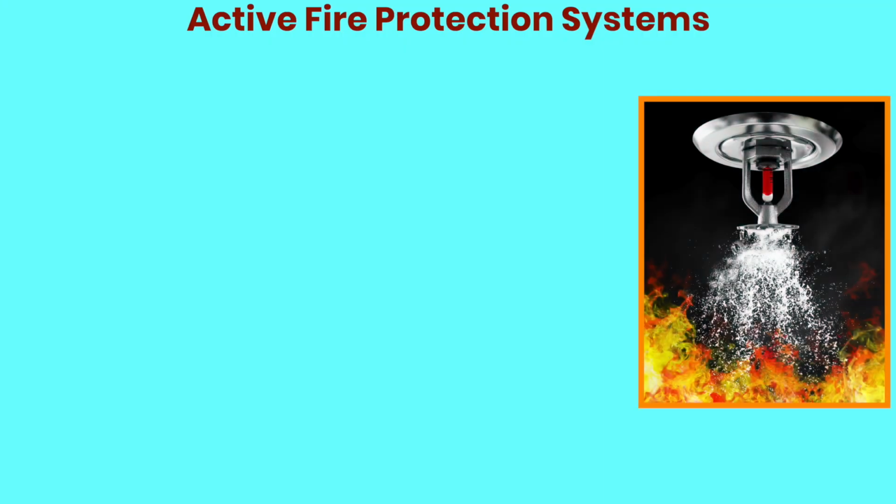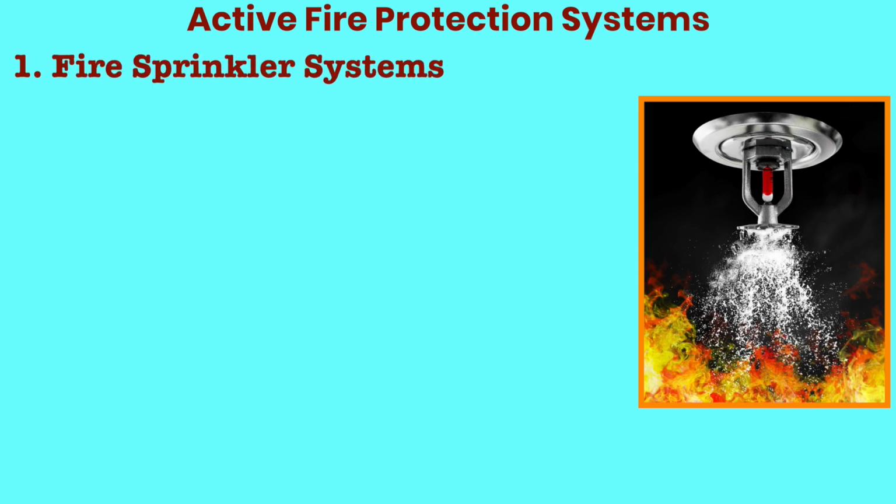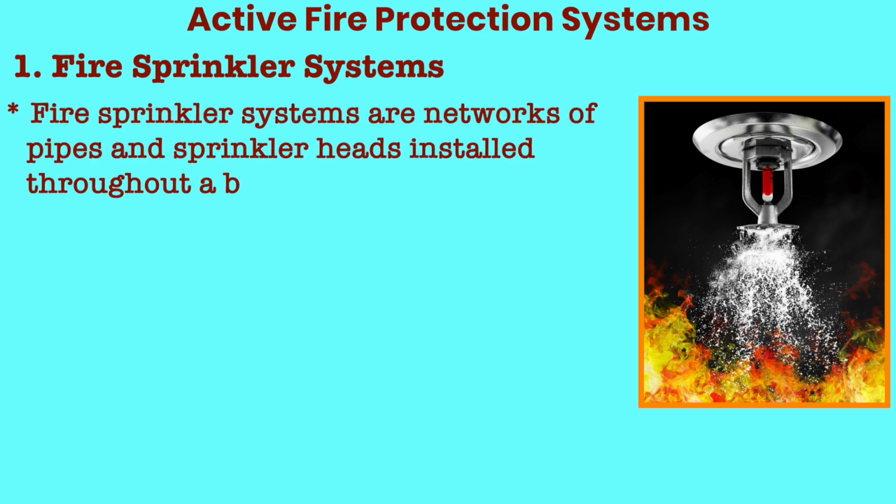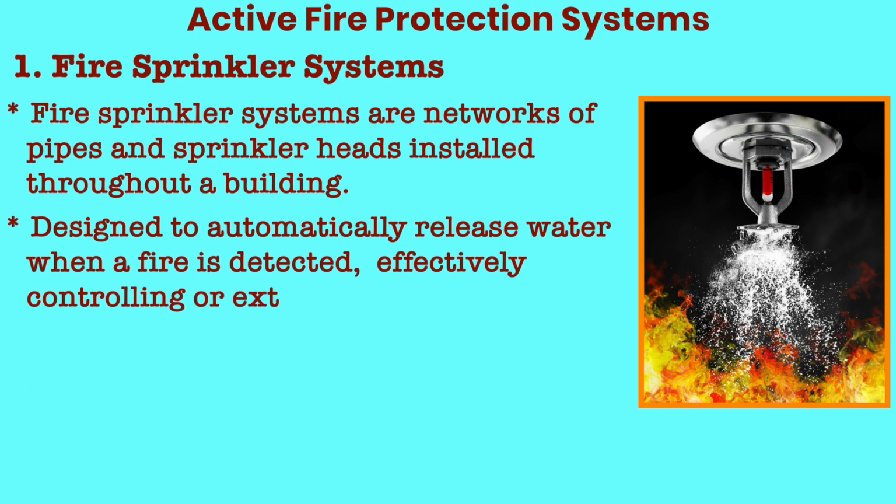So first one is the fire sprinkler system. In this session we are going to discuss in brief all these active fire protection systems. Fire sprinkler systems are a network of pipes and sprinkler heads installed throughout a building. They are designed to automatically release water when fire is detected, effectively controlling or extinguishing the flames.